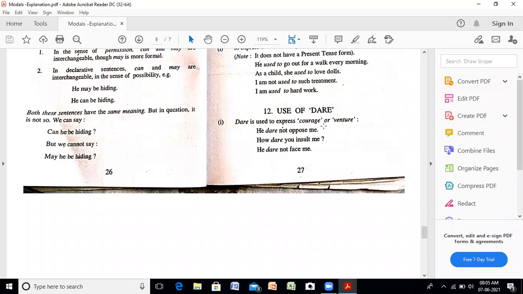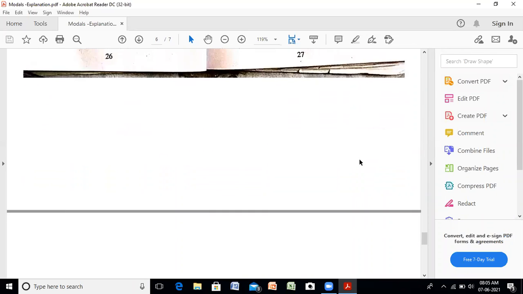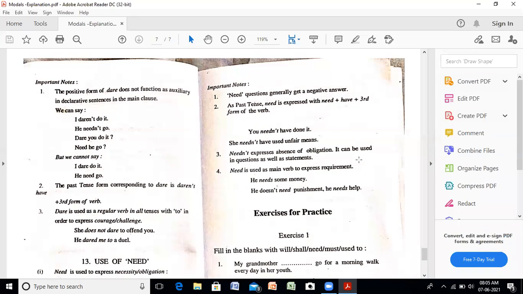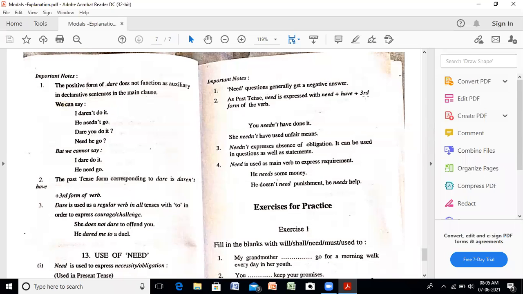So see here, no use of to is there. Most of the students use to with dare. This is bare infinitive. We don't use to with this verb dare. Next, note down the important points for the use. The positive form of dare does not function as auxiliary in the declarative sentences in the main clause. जब हम simple form लेते हैं इसको dare की, तो it does not function as auxiliary, means as helping verb.